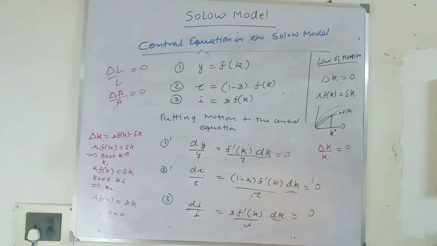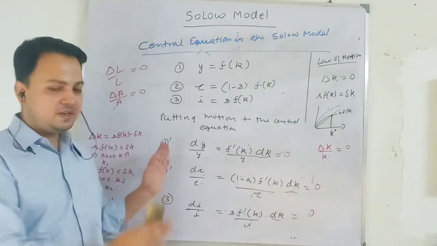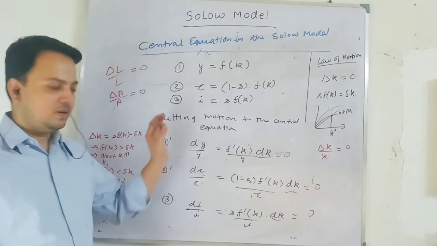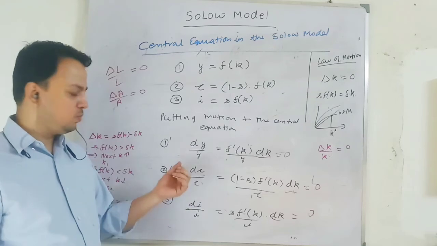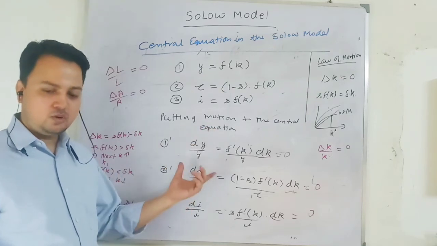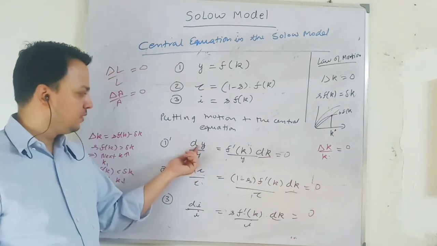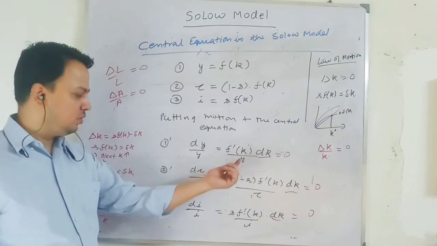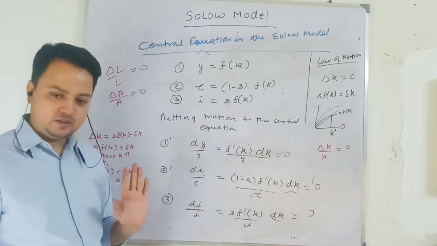So this is in per worker terms. Now let me open this up and do it in aggregate terms. What is happening to my total output, total consumption, and aggregate investment? Remember this: growth in output per worker is 0, growth in consumption per worker is 0, and growth in investment per worker is 0.